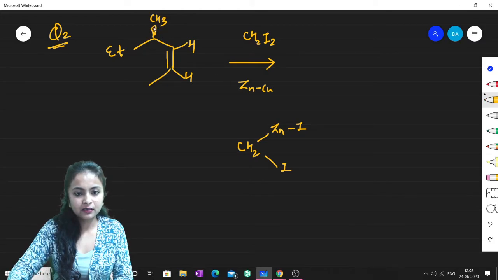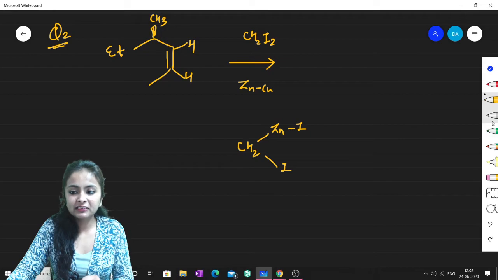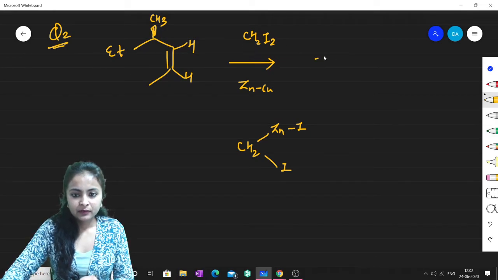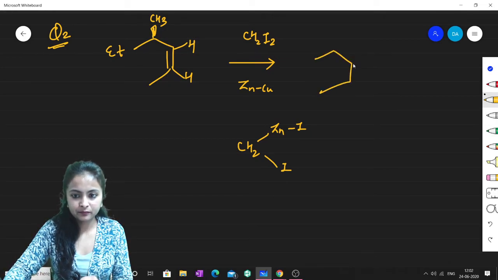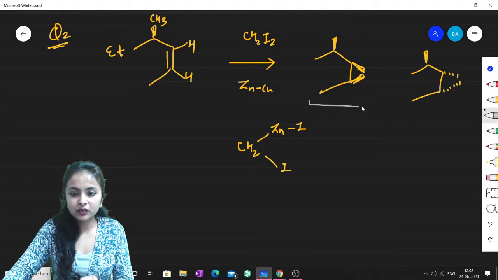So as you know the product, now what should be the product? Obviously, there are two possibilities again. Cyclopropane can form in this manner, and cyclopropane can also come in this manner. Now the point is, which one should be major?